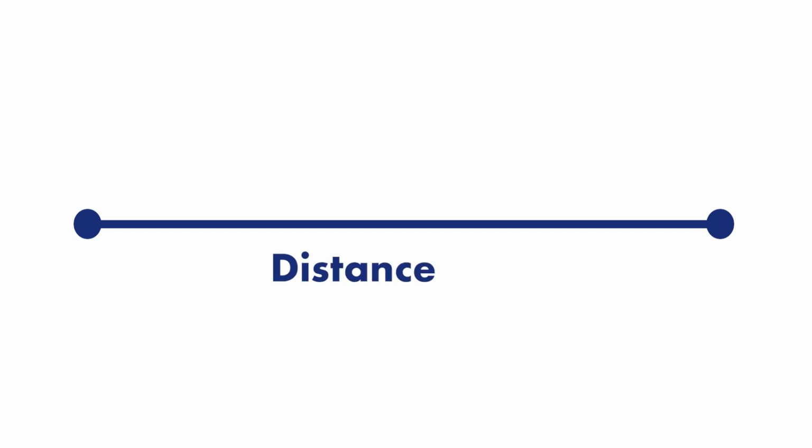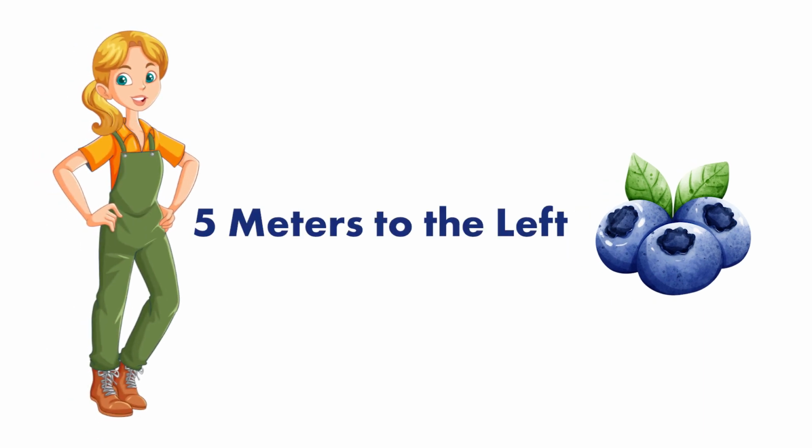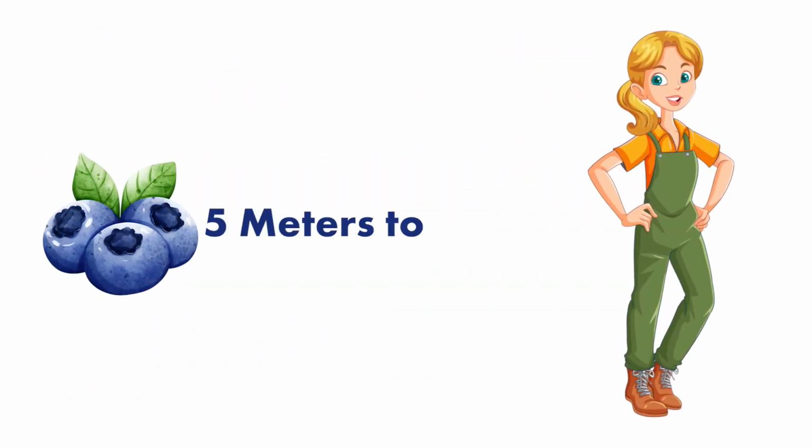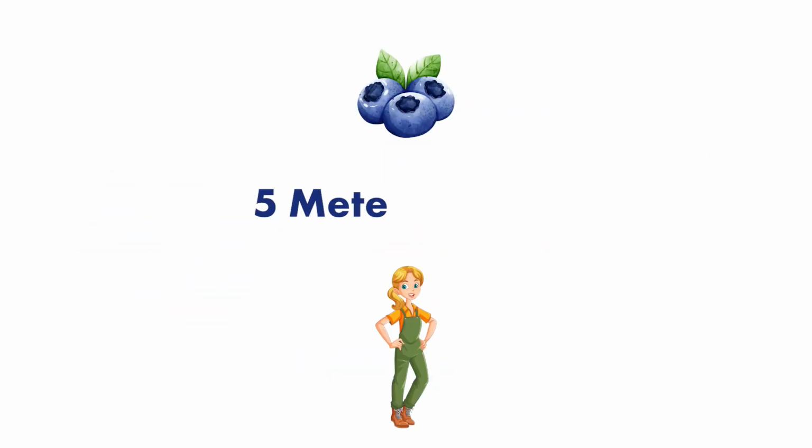Sometimes we want to know the distance of something, and that's all. Just the distance. For example, let's say that Cynthia loves blueberries. Cynthia might be 5 meters to the left of the blueberries, or she could be 5 meters to the right of the blueberries, or she could be 5 meters above the blueberries, or 5 meters below.